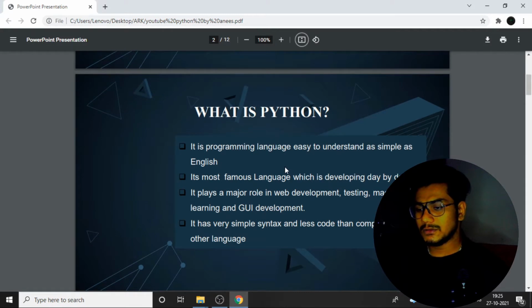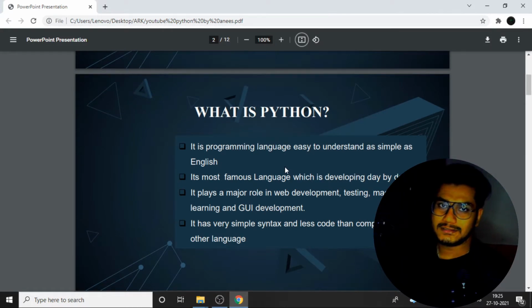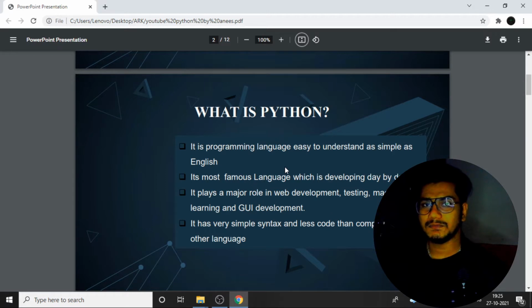So what is Python? It is a programming language, right? Like we have JavaScript, Java, C, C++, in the same way we have Python. But what are the main advantages of Python? The code is very small. Code reusability happens, and it is platform independent. It provides many functionalities, and there are no semicolons and no brackets when you are writing if statements. There is no need to give brackets, we just use colons. We have indentation concepts in Python.